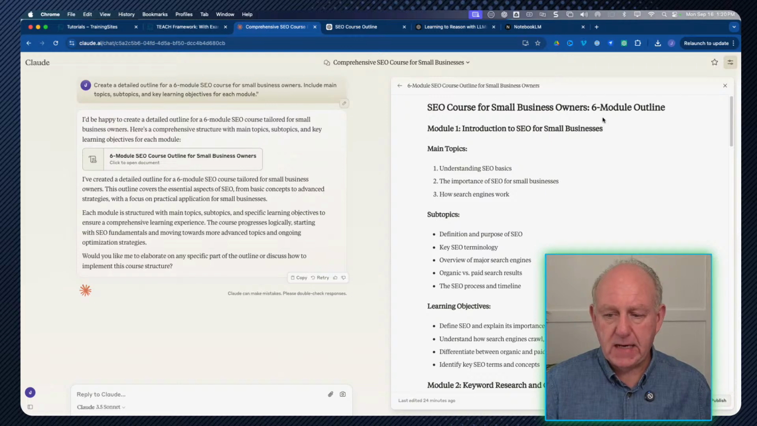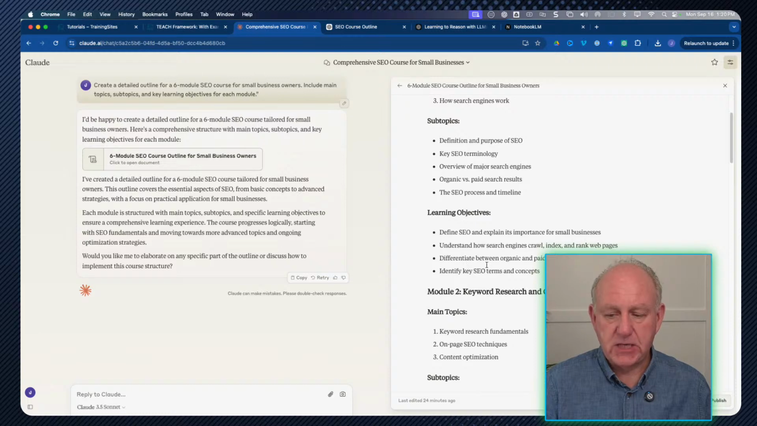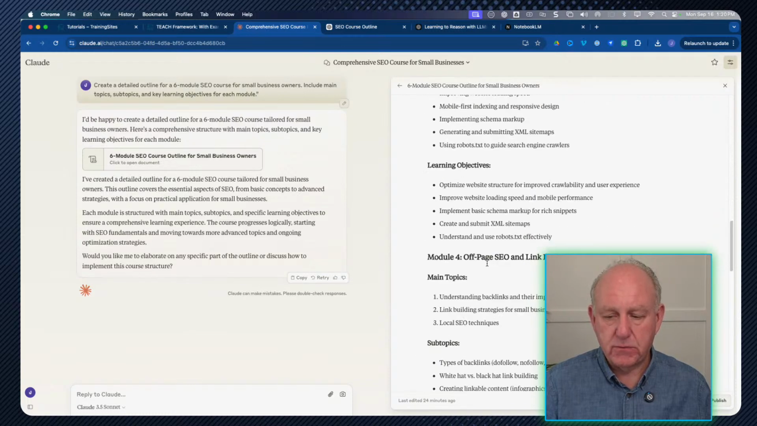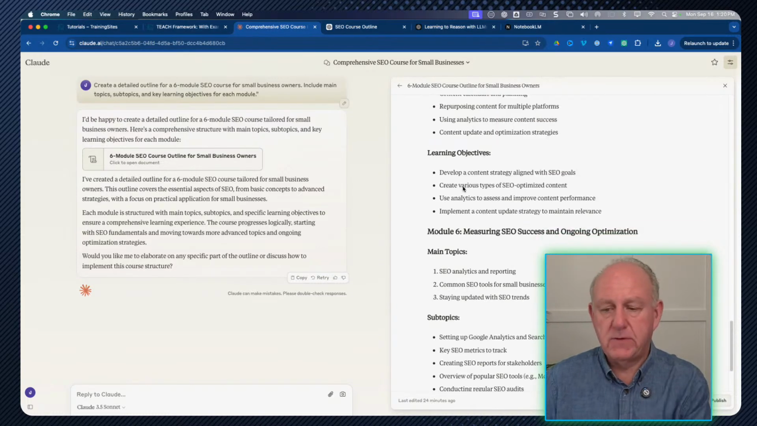that has been created. And we've got the main topic, subtopics, learning objectives, and all the bullet points that go through it. The other thing is that it's also included the learning objectives for each of the other ones, which doesn't come up.